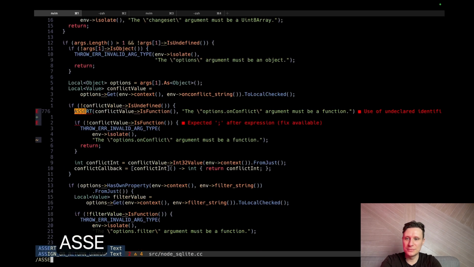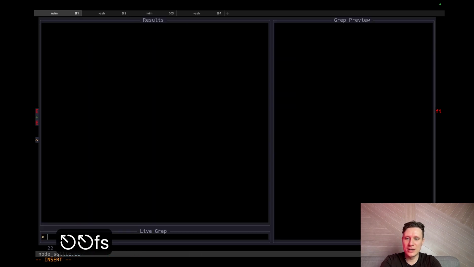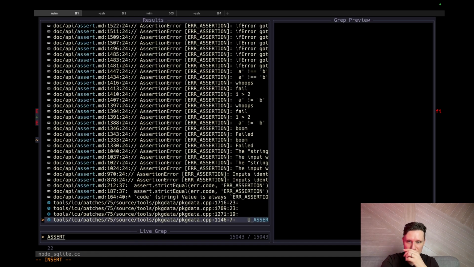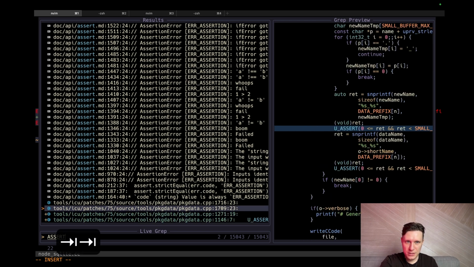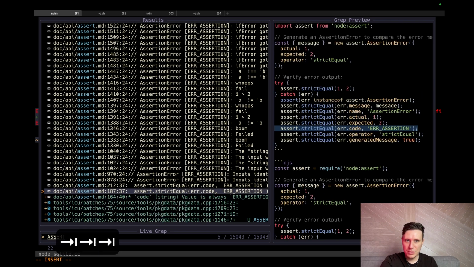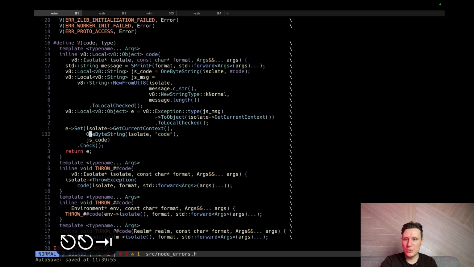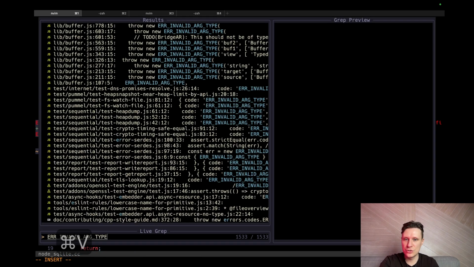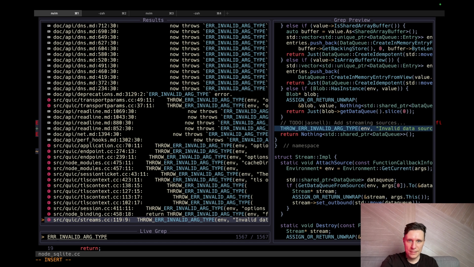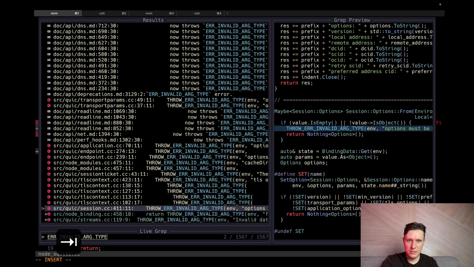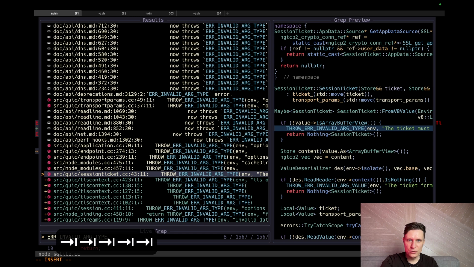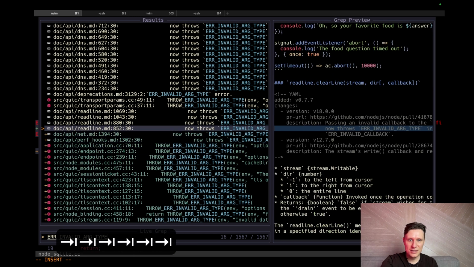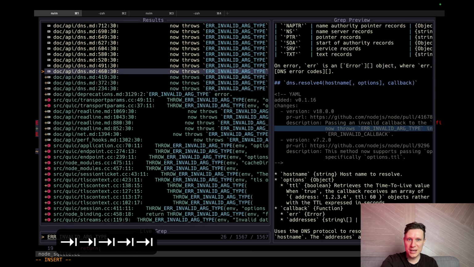Can we have assert here? Do we have assert anywhere? Assert. You assert, but we need to throw not just a random assert. We need to throw an assert of a specific type, and this type is error invalid argument type. We need to throw this assert, and there is none. In every place we can find, we use this argument with if statements.